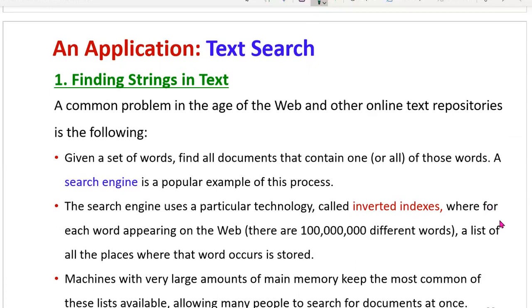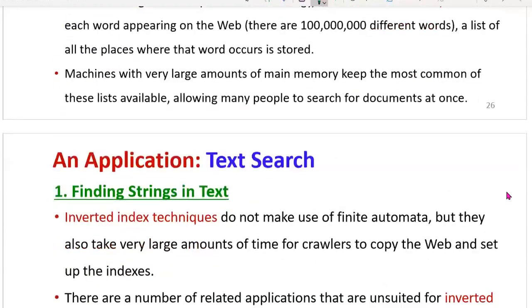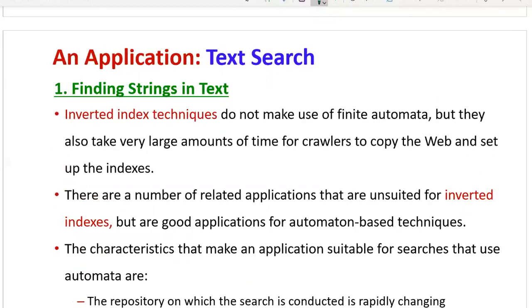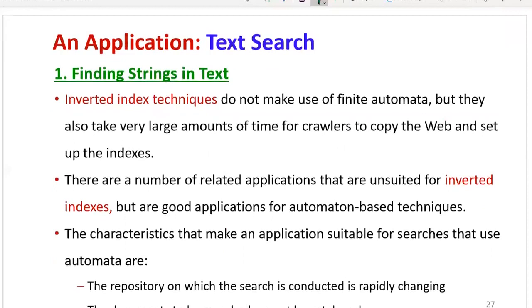Then machines with very large amounts of main memory keep the most common of these lists available, allowing many people to search for documents at once. So like that, we have to find strings in text by using inverted indexes. This concept is used for search engines. Another method also used is the inverted index technique for finding strings.